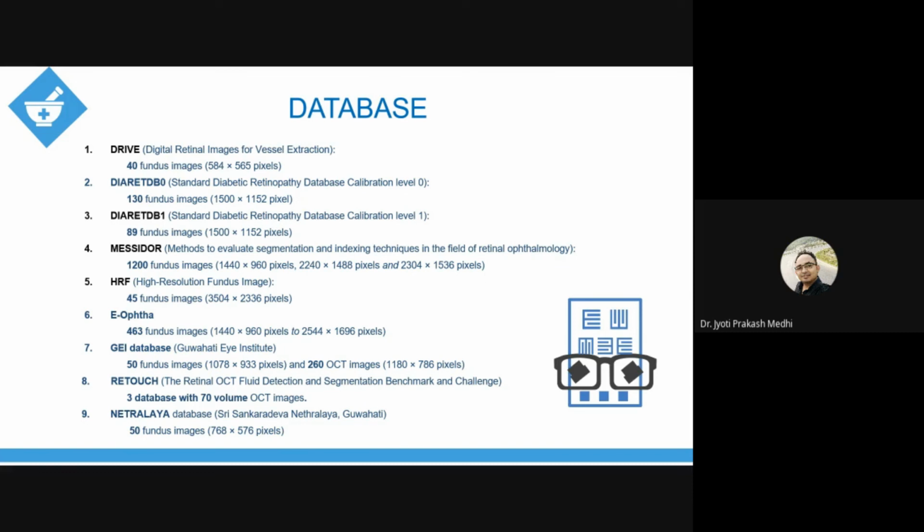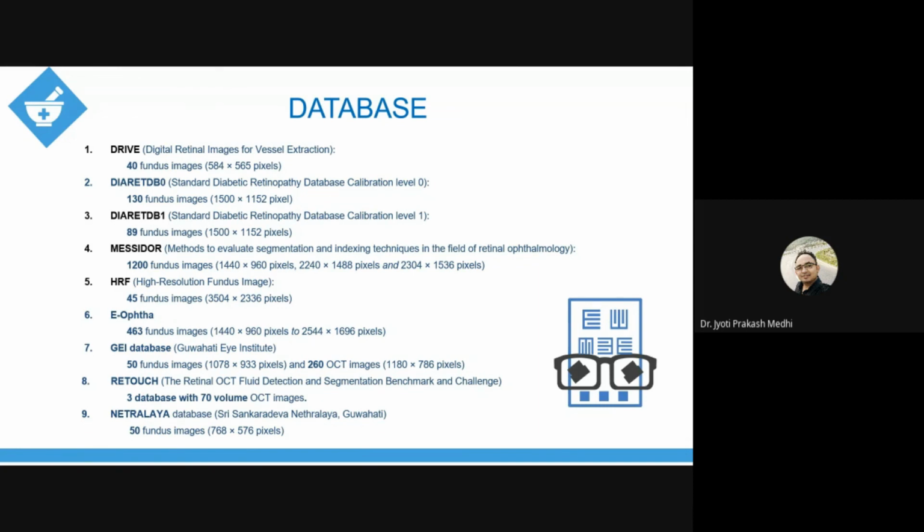Also if there is some literature available, or if some work has been done on some filters, or there are some results, then we can obviously try those filters. And it depends on the image that you are using. If we are using a similar image to what the author of that paper has used, we may get a similar result, but it is not necessary it will work on other images. For example, whatever images we get online, the databases that I have shown, most of these images are from abroad.